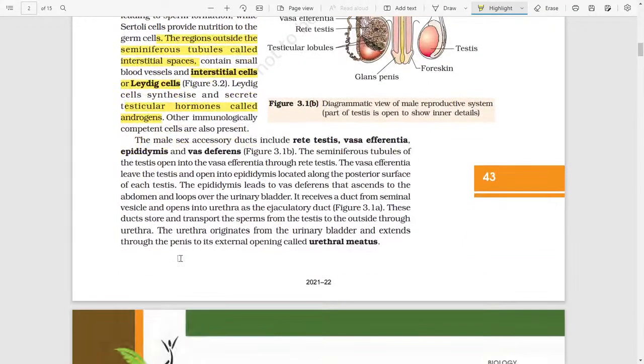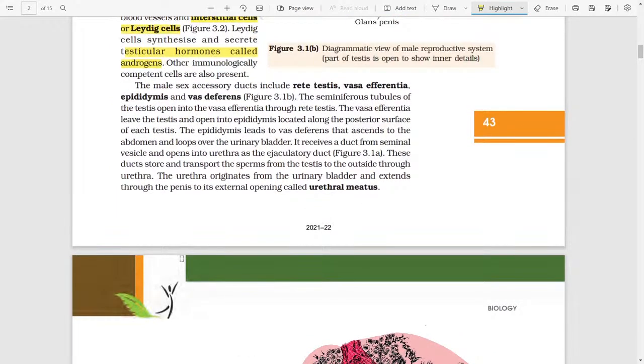Other immunologically competent cells are also present. The male accessory ducts include rete testis, vasa efferentia, epididymis, and vas deferens. The seminiferous tubules of the testis open into the vasa efferentia through the rete testis.